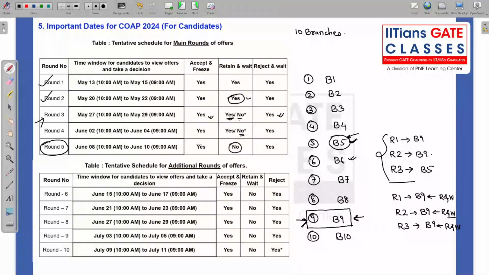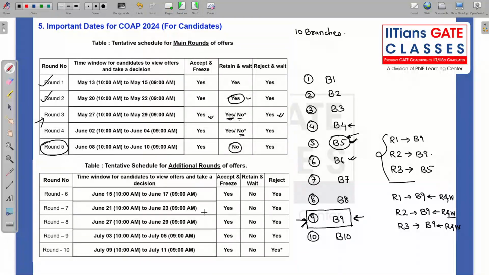Here I will say, if you have a good score and you are getting, suppose, B4 also in this round, press accept and freeze. Don't go for all this round, because you might not get B3, B2 or B1. So these are kind of spot rounds. Spot round means, if a candidate from any of these rounds joins a PSU or thinks they don't want to go for M.Tech, they leave the seat vacant and those seats come over here. So there is a chance that they might vacate that seat.